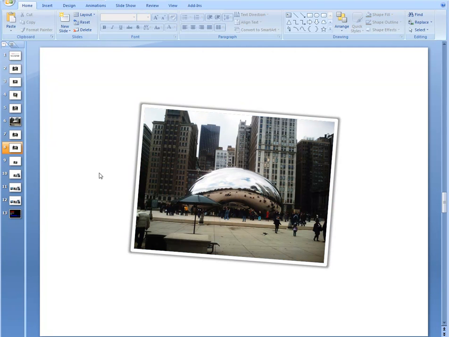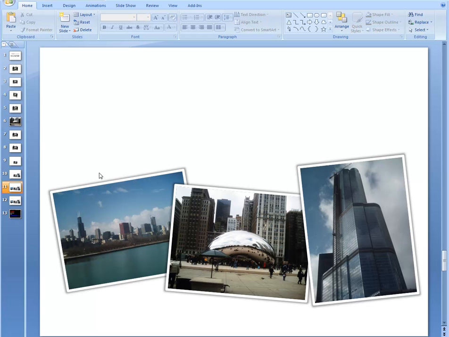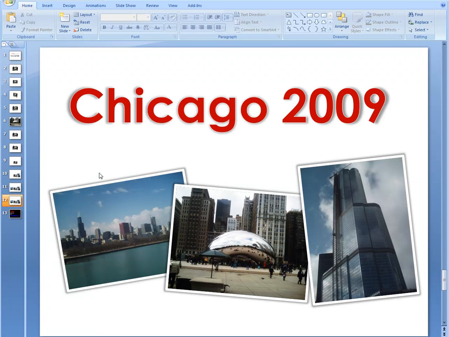So times when I'd use this are for things like introduction slides. So for instance, here's my little photo of the Bean, and I'll also couple that with two other photos that I took in my time in Chicago. And now it looks like a kind of a small photo album. Put a little header on top of that, and this could be the opening slide to a presentation on your great holiday in Chicago.